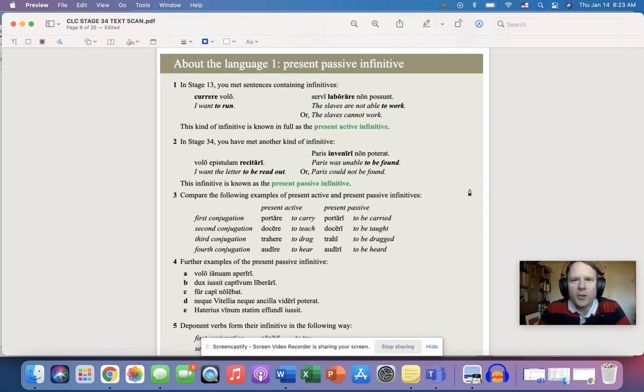Hello, hello. Welcome to About the Language 1, the present passive infinitive. This is in Stage 34, Cambridge Latin Course.